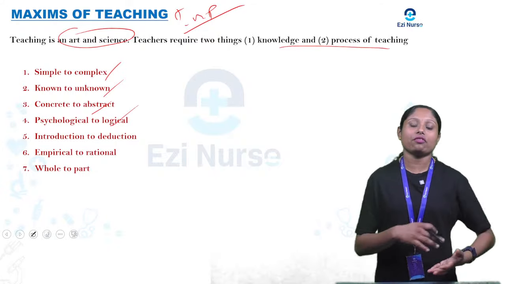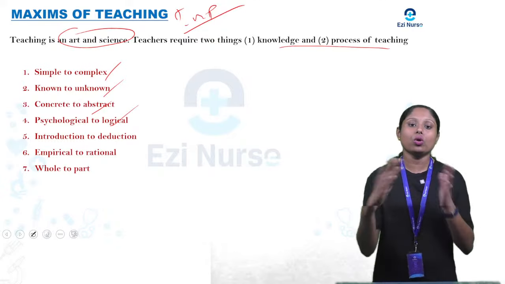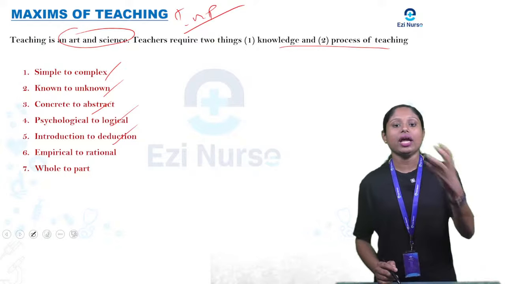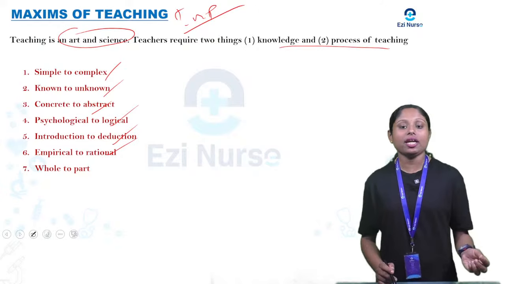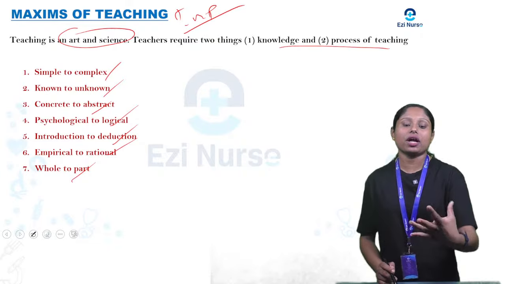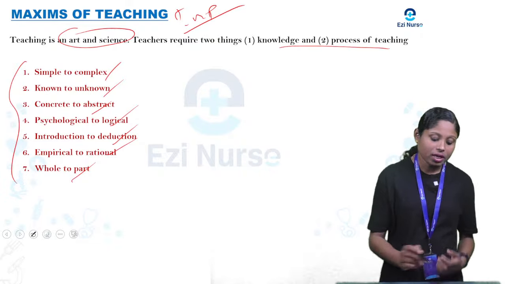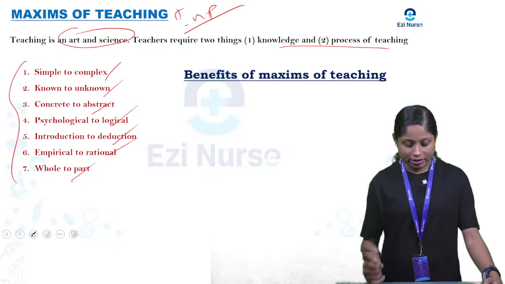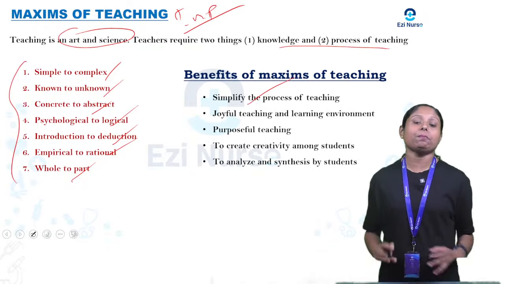Psychological to logical, from the psychological it should go to the logical. Introduction to deduction, start with introduction, end with the deduction. Empirical to rational. Whole to parts, from the whole it should come into the parts. So these are the main maxims of teaching. Now let's discuss what the benefits of maxims of teaching are. Simplifying the process of teaching.